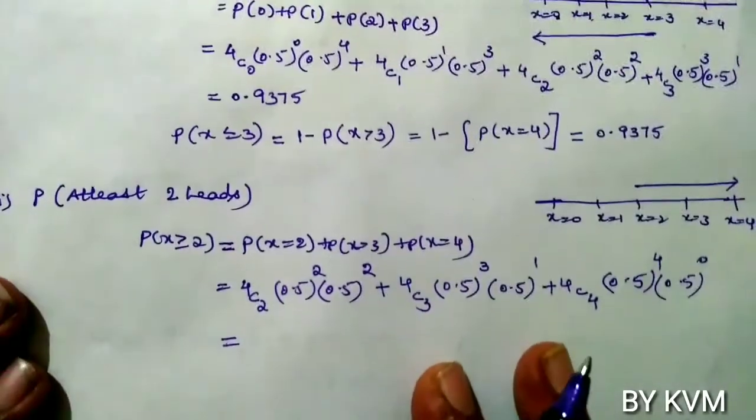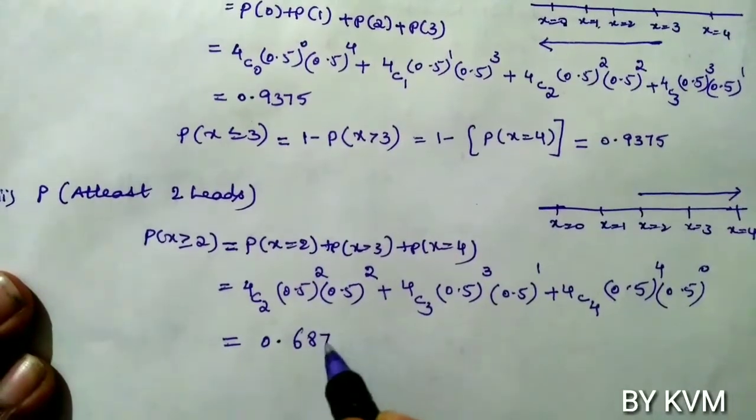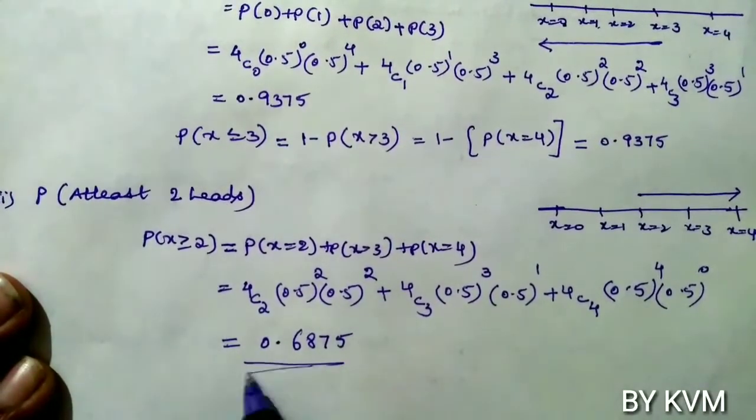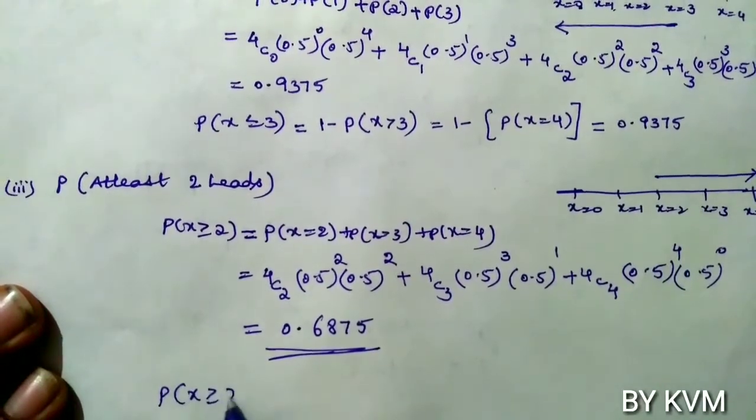After using the calculator, you will get 0.6875.